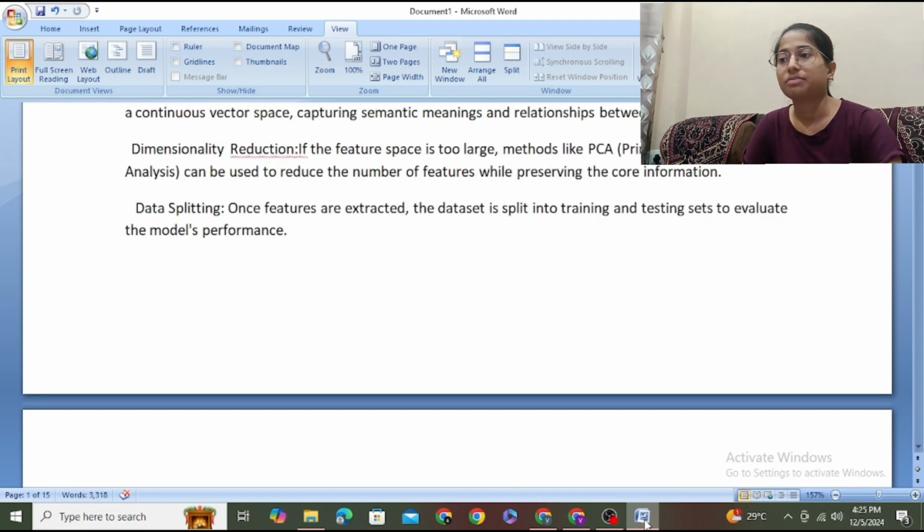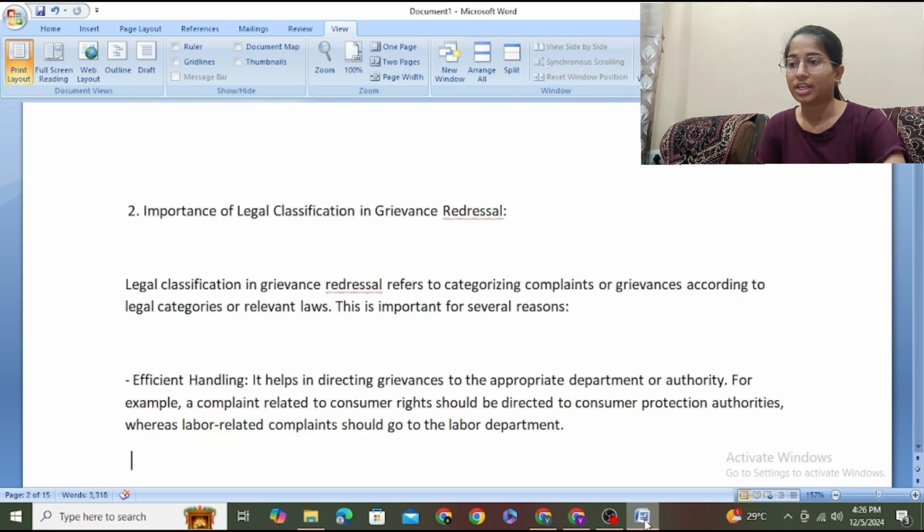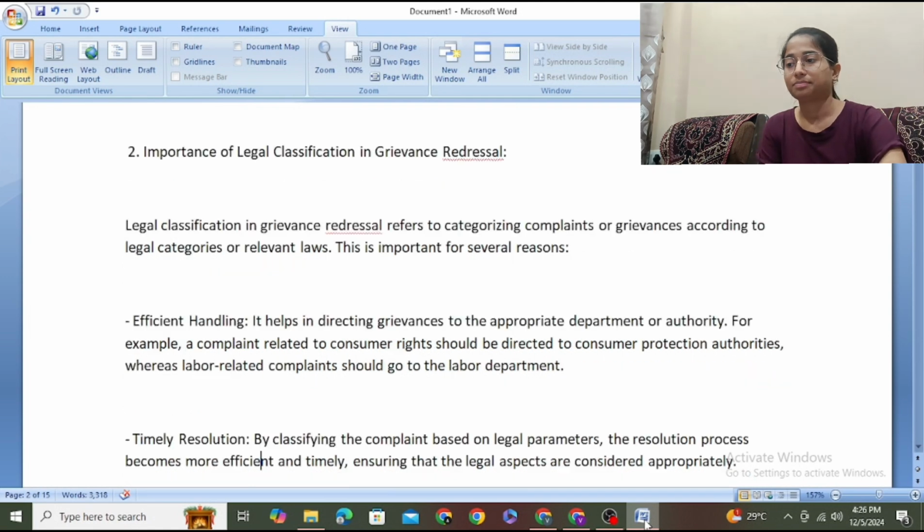Dimensionality reduction. If the feature space is too large, methods like PCA can be used to reduce the number of features while preserving the core information. Data splitting. Once features are extracted, the dataset is split into training and testing sets to evaluate the model's performance. Importance of legal classification in grievance redressal.